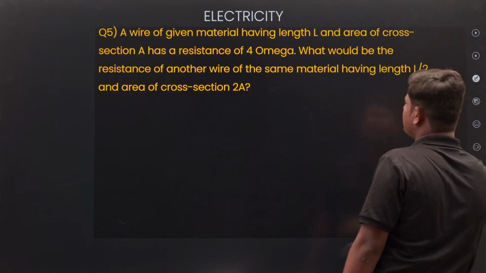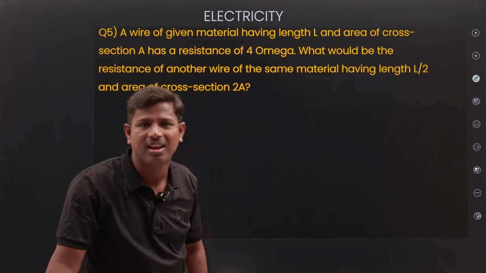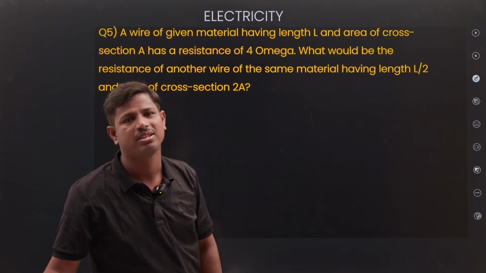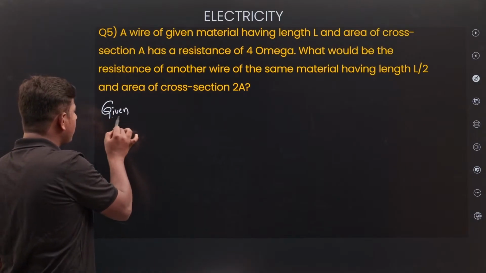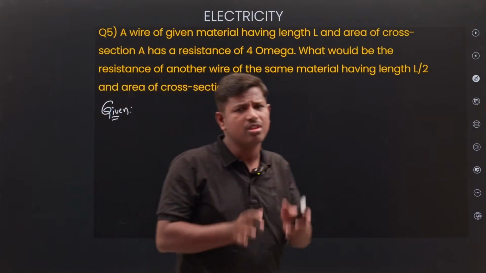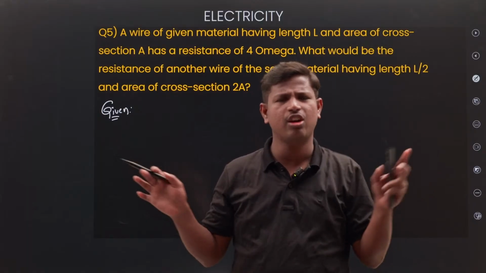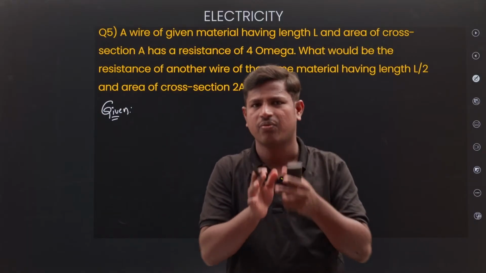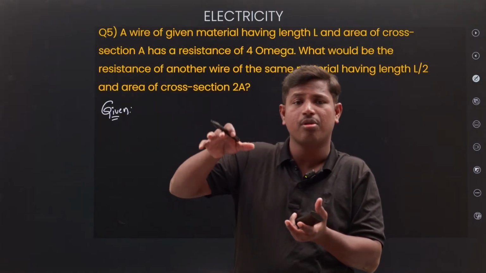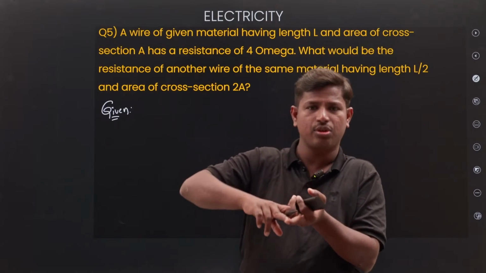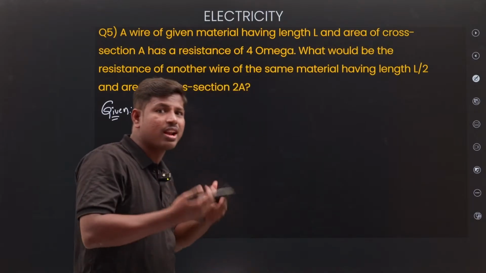Next, look at a question. Read the question first of all. What is the given information? If the question is given, don't worry. Write the given information. If you write the given information, half of the problem is solved. Any question from physics, any topic, write the given information. Then you will get some confidence: I know about this. Then you know which formula you have to use and which way you have to solve the question. So just follow the class, you understand.